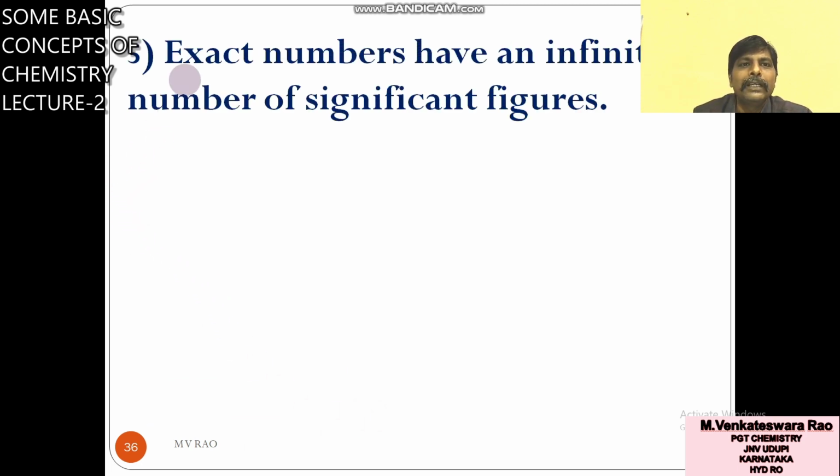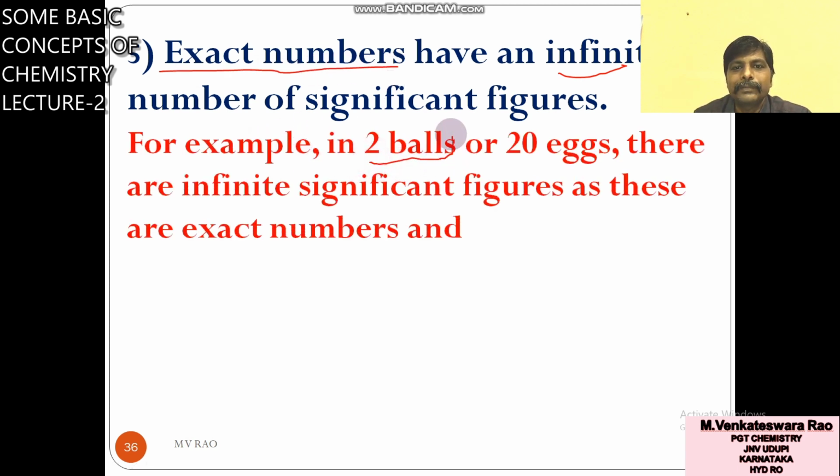So the next and last rule: exact numbers have an infinite number of significant figures. Exact numbers means most accurate. For example, two balls means how accurate is this? 2.00, 2.000, like this, up to infinite zeros you can write. That much accuracy. So for objects, for example two balls, the number of significant figures is infinity.